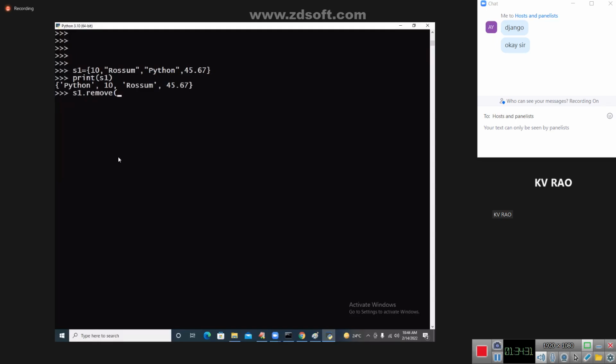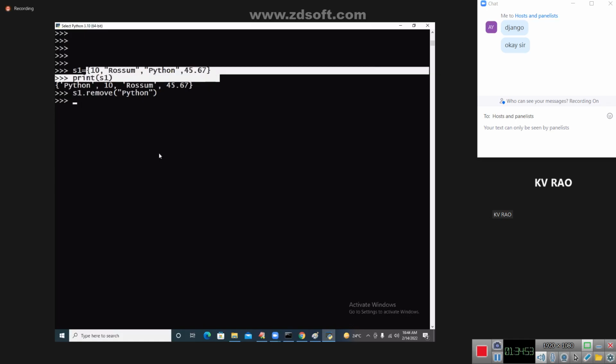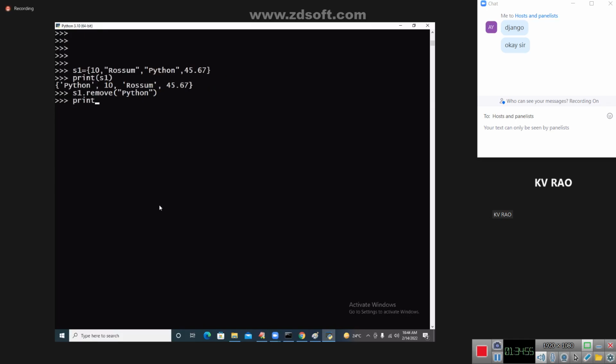Python, I am saying. S1 dot remove of Python. I am going to give you the clarity. Once I say this, see that Python was removed. All elements of set are unique. Unique means they are working like keys. Keys are nothing but unique in nature, my dear students. Print of S1, which is going to give Python was removed.